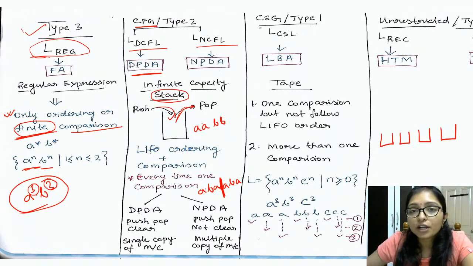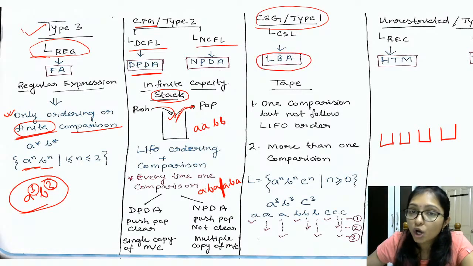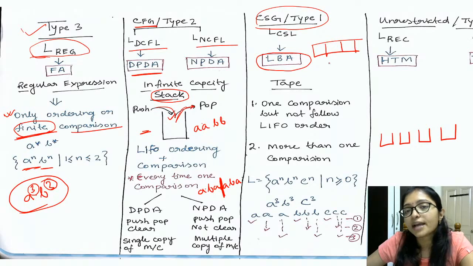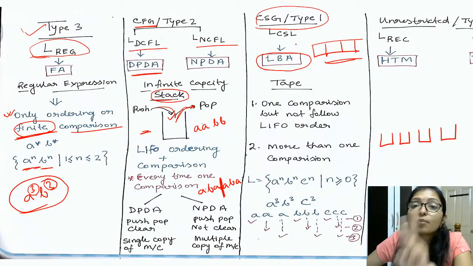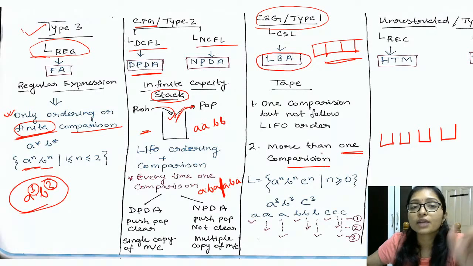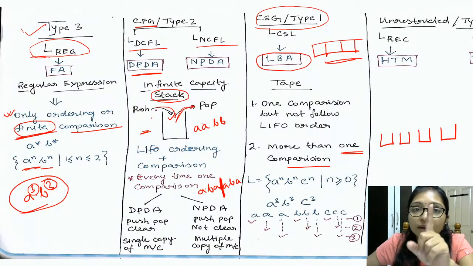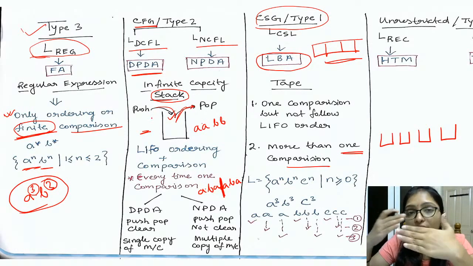Now come to the point of CSL, context sensitive grammar. For context sensitive grammar, we are using linear bound automata. Linear bound automata means we are using tape. Here we are using stack, but there we are using the tape, right? So this is the step. Using this, we can compare more than 1. Here we can compare only 1, because using stack you can compare only 1.